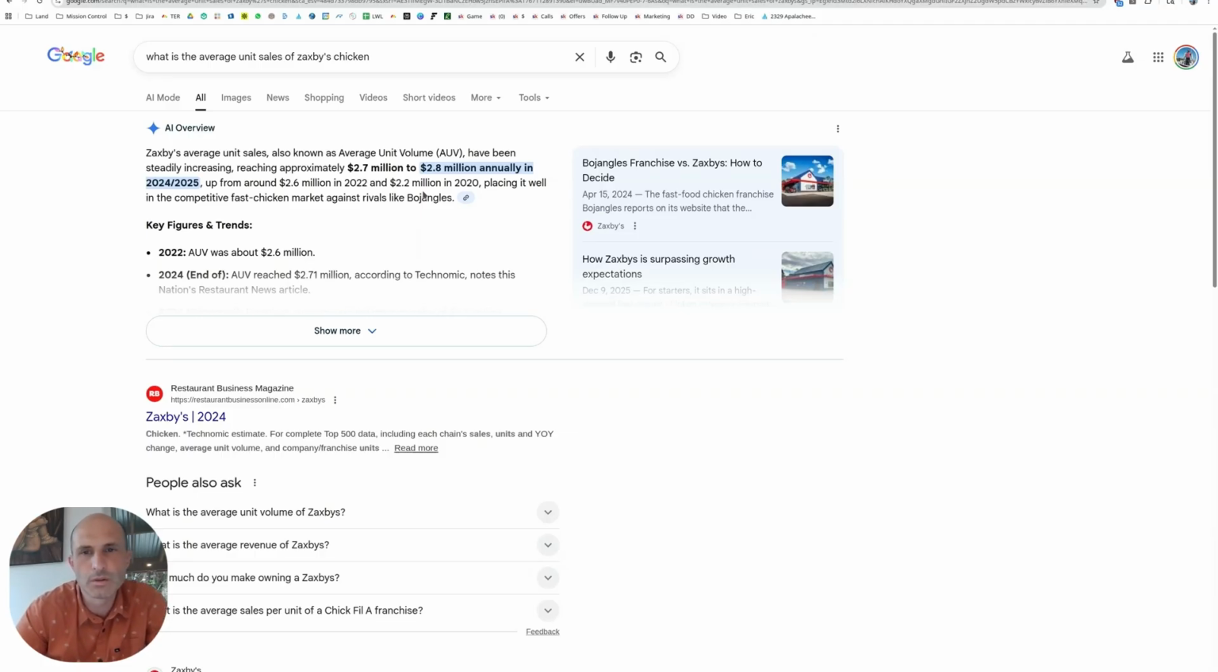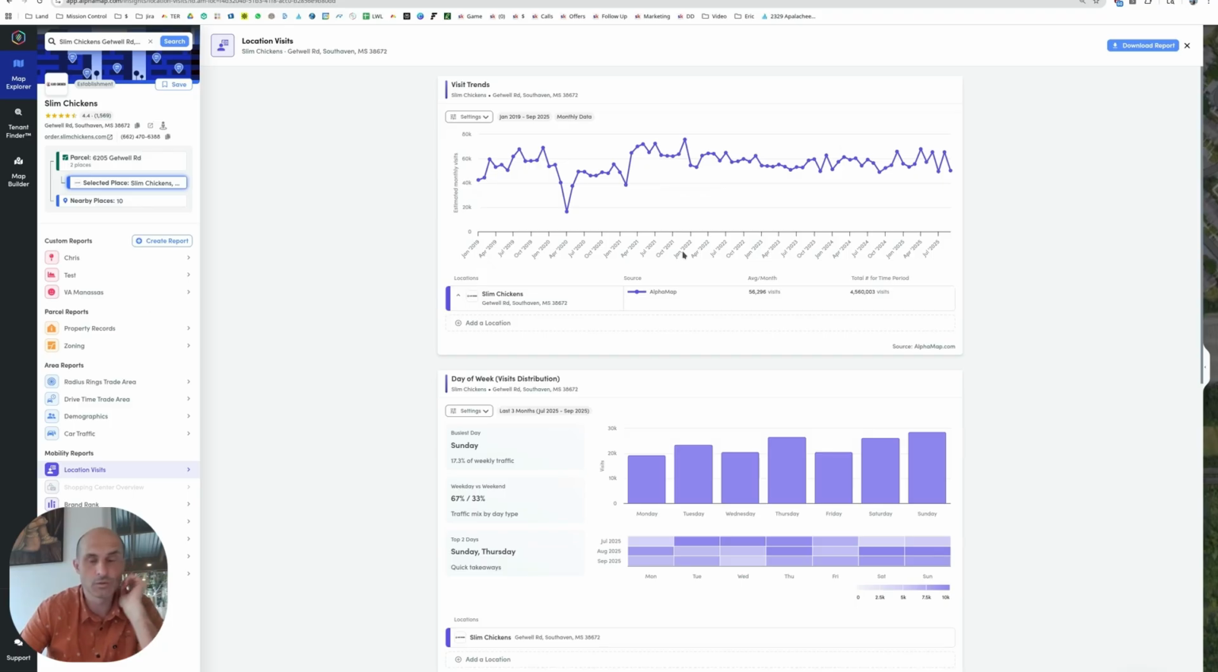But if we went and looked at a whole bunch of Slim Chickens and then the neighboring Zaxby's or the neighboring Popeyes or the neighboring ones, right now we're looking at the high-end Slim Chicken. So of course it's going to be skewed off to the best of them, but still, they're outselling Zaxby's, and the Zaxby's is just right down the street.